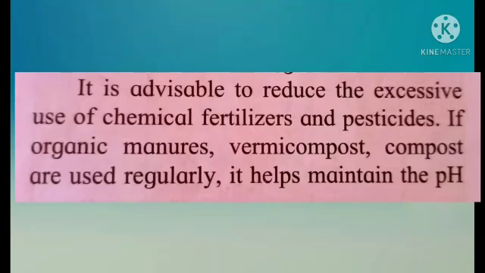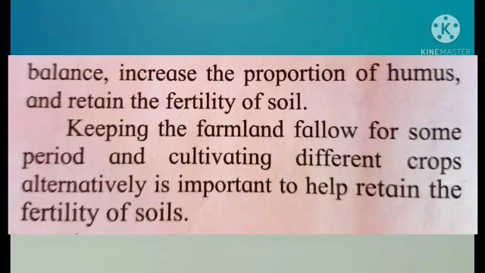It is advisable to reduce the excessive use of chemical fertilizers and pesticides, as it lowers the pH level of soil. If organic manures, vermicompost, and compost are used regularly, it helps maintain the pH level balance, increase the proportion of humus, and retain the fertility of soil. Keeping the farmland fallow for some period and cultivating different crops alternatively is important to retain the fertility of soils.